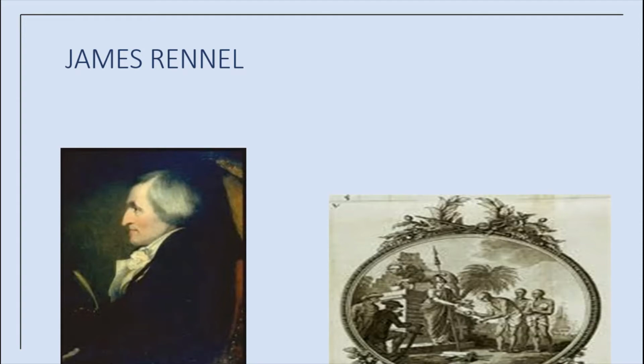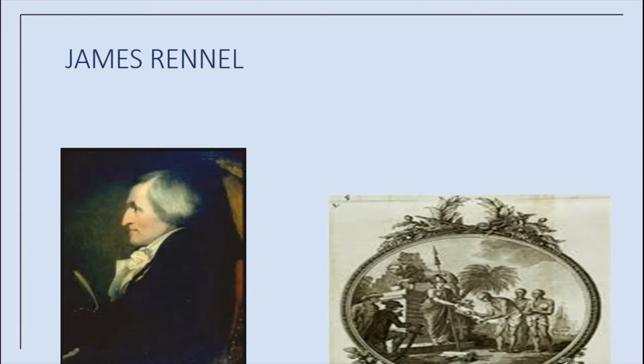An enthusiastic supporter of the British conquest of India. Who was an enthusiastic supporter of the British conquest of India? Robert Clive. And who asked whom to produce maps of Hindustan? Robert Clive asked James Rennell to produce maps of Hindustan. Rennell saw the preparation of maps as essential to the process of domination. So, in the year 1782, the first map was produced by James Rennell.